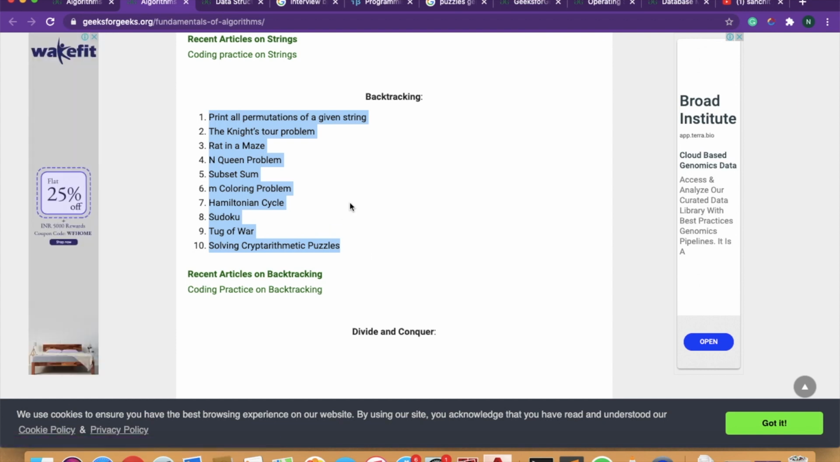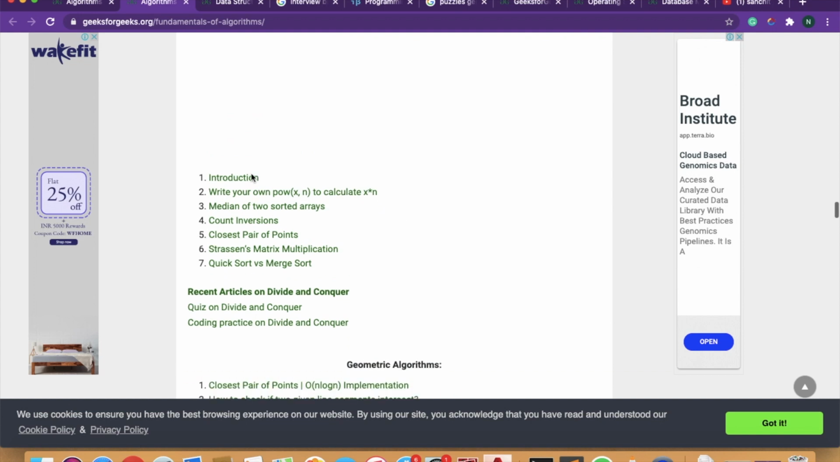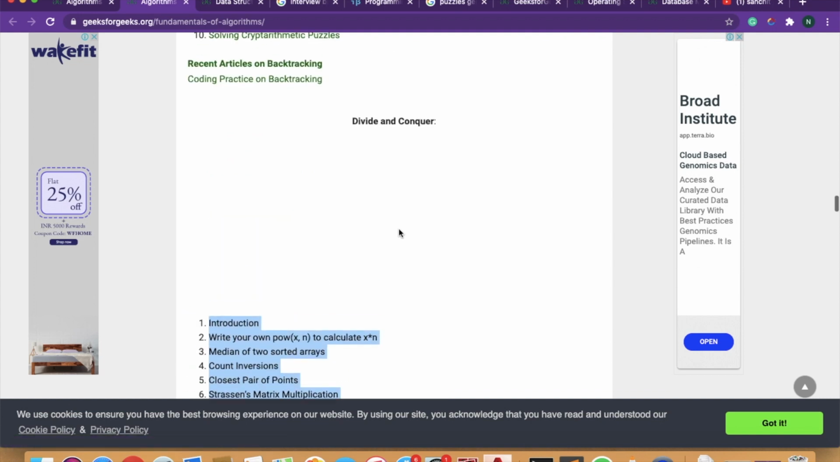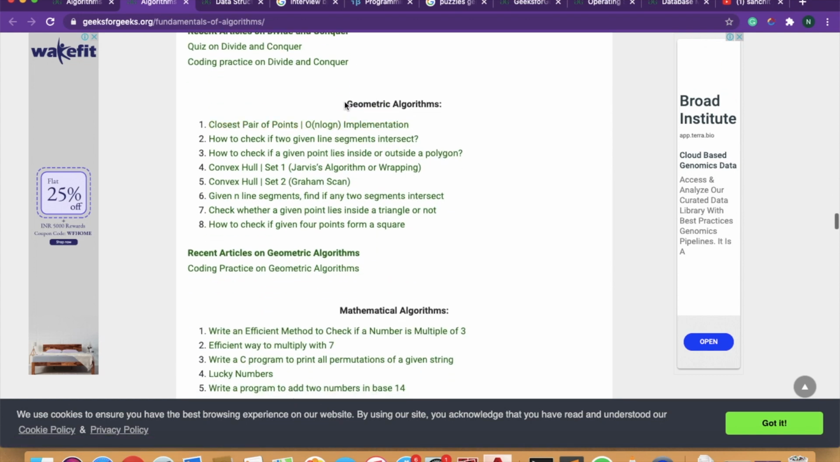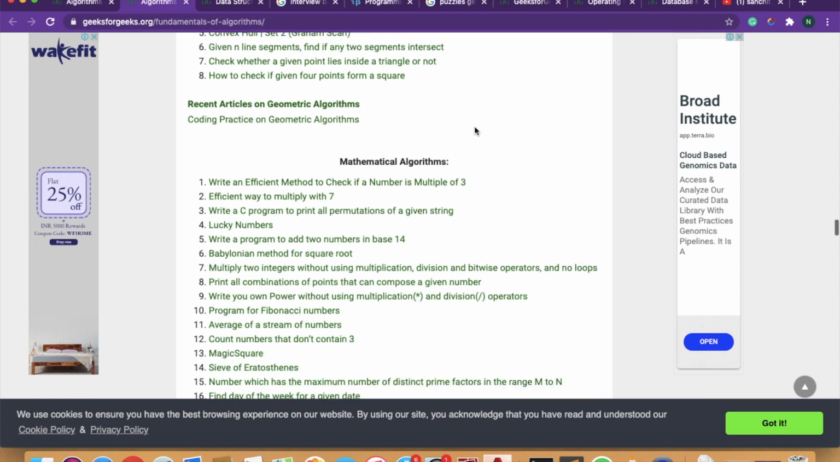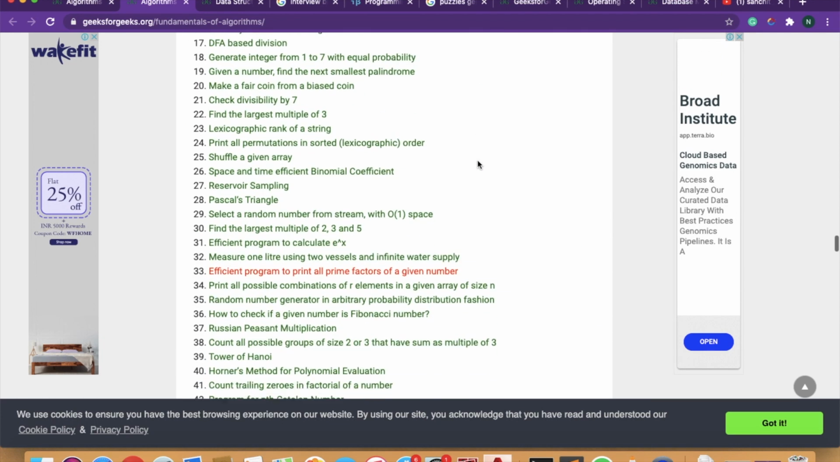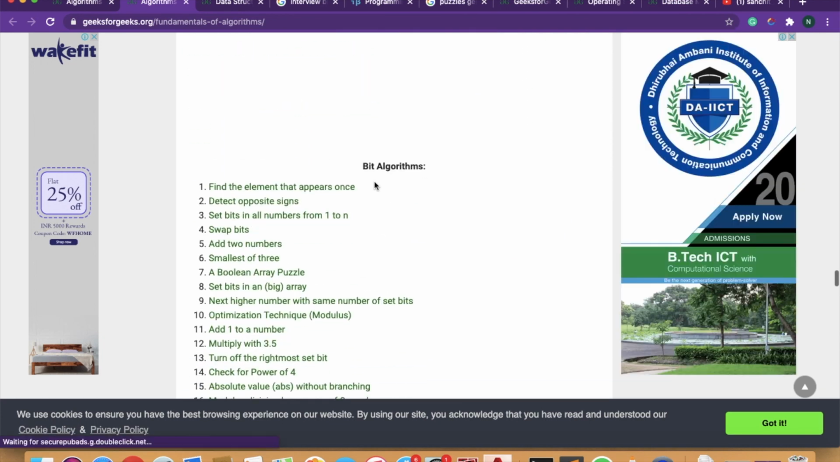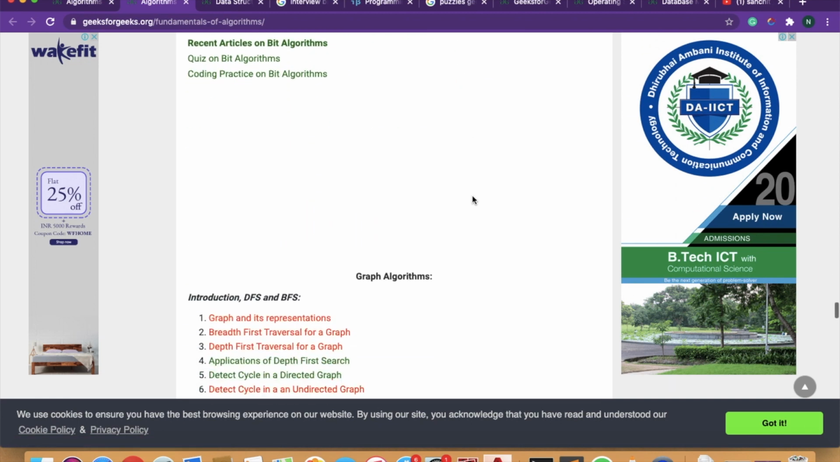In placement 2019-20, in two companies I was asked, one was Sudoku and the other was the M coloring problem, and these two problems were asked in the written test. Okay, so the backtracking part is quite important. You do need to do divide and conquer. Geometric algorithm not required, mathematical algorithm not required, and bit algorithm not required.